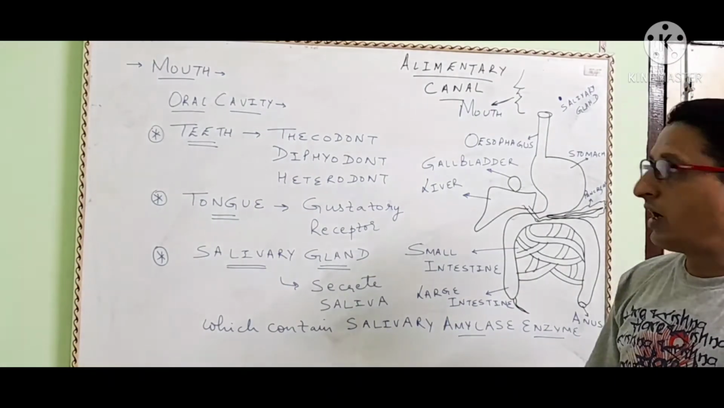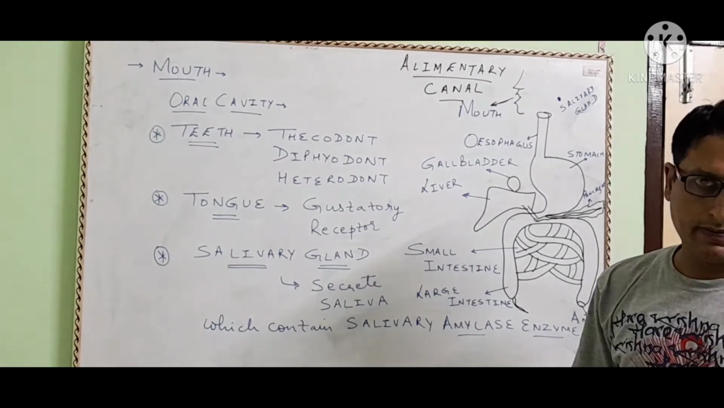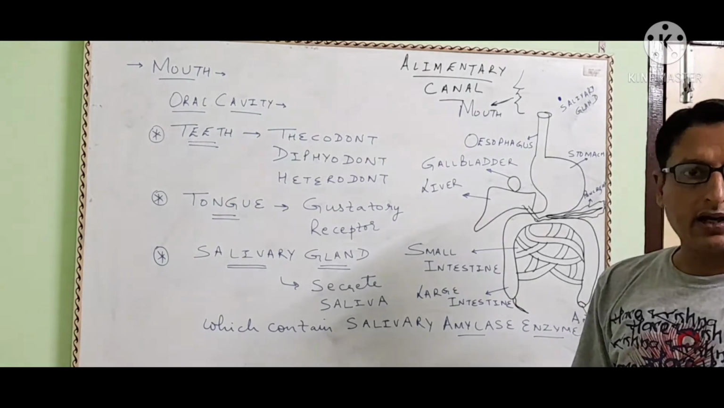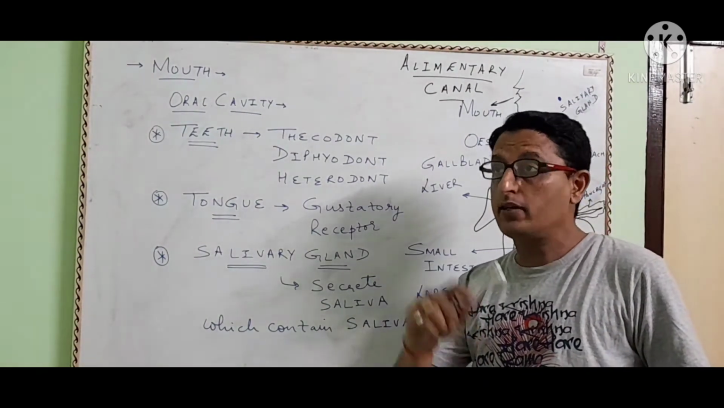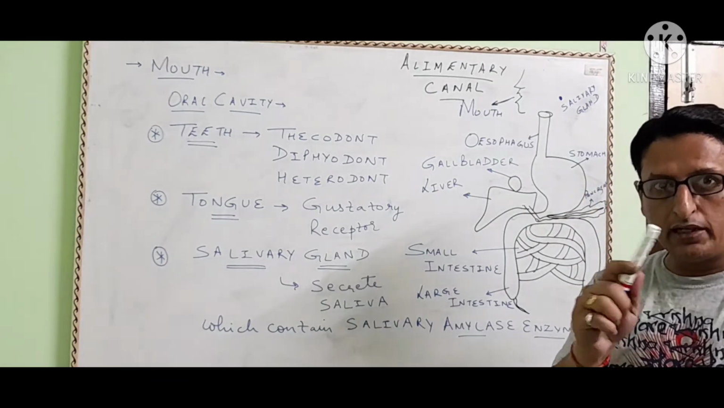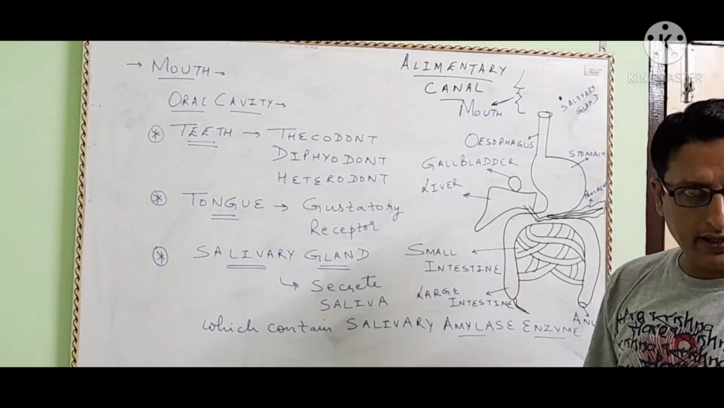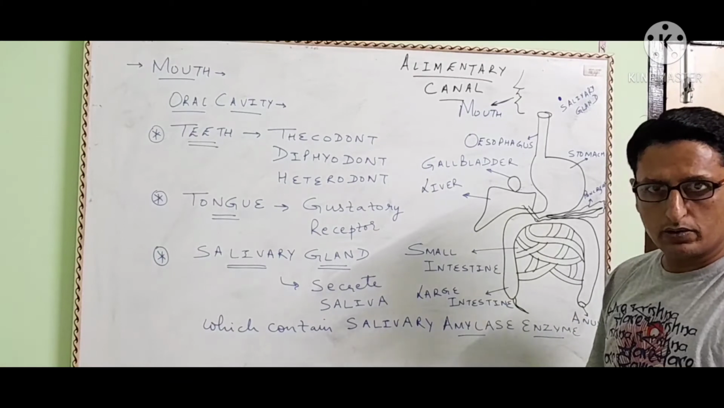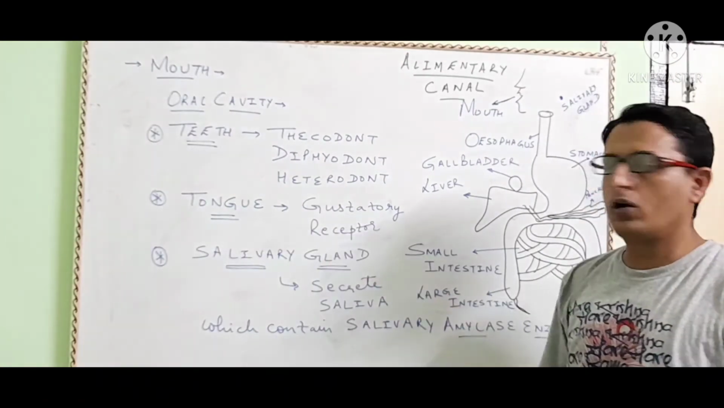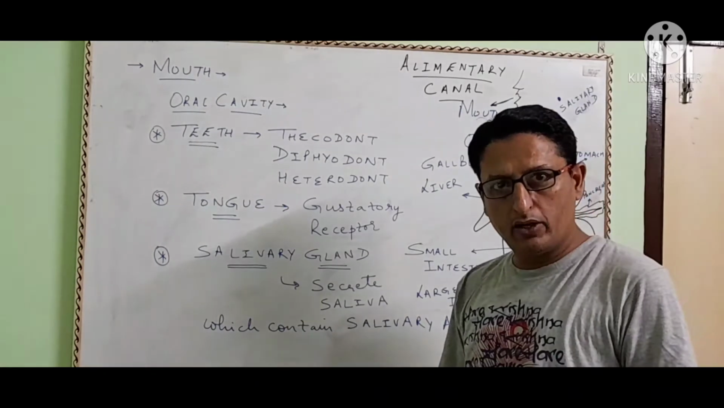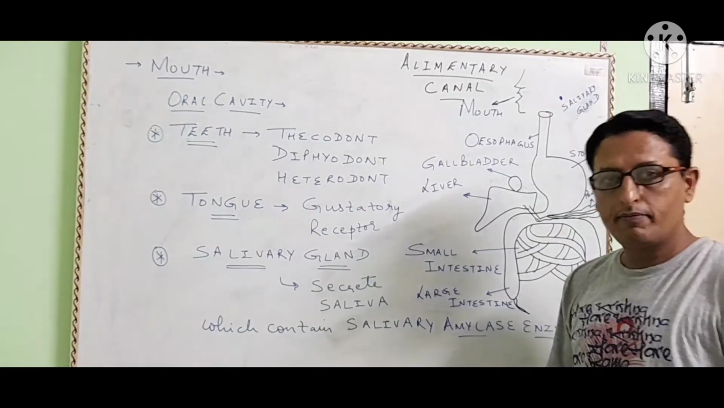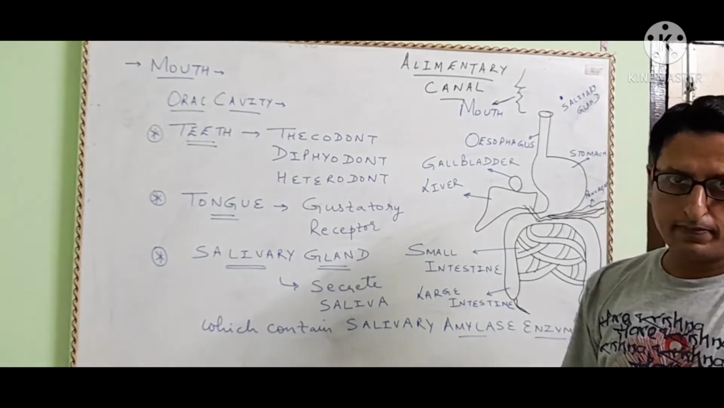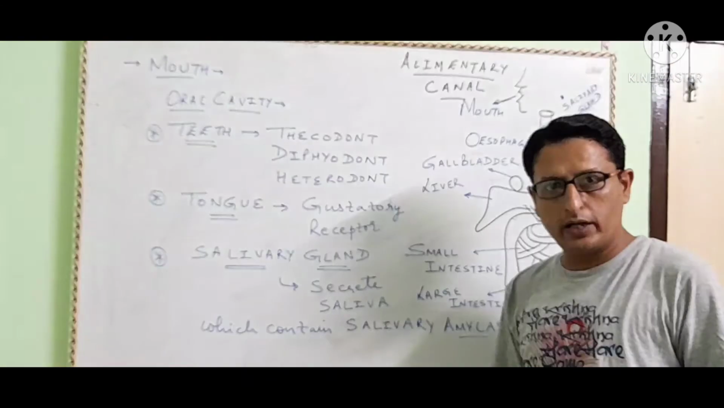Our teeth are diphyodont. Two types of teeth come out in our lifetime. That is why they are called diphyodont. They are milk teeth and permanent teeth. Presently in your mouth, permanent teeth are there. Two times they come out, milk and permanent teeth. Heterodont: four types of teeth are present in your mouth, that are incisors, canine, premolar and molar. That is why they are called heterodont teeth. So this was all about teeth.